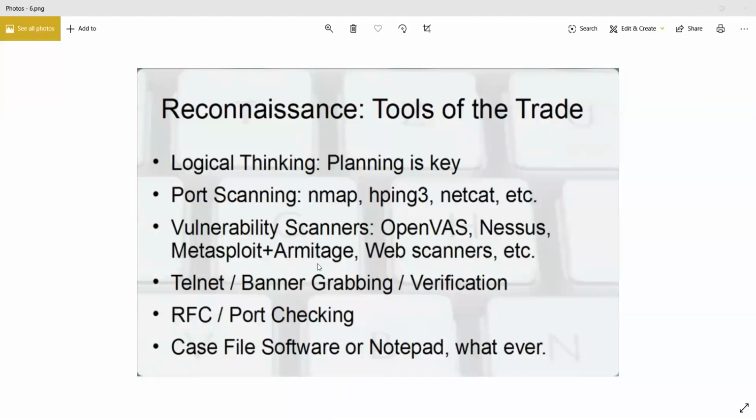You're talking about scanning and reconnaissance basically. Once you do port scanning, you try to figure out what ports are open on your target systems. Then you have your vulnerability scanners. These can help you figure out what vulnerabilities are present on your target systems. You have OpenVAS, which is an open source vulnerability scanner. Then you have Nessus. Now Nessus is a good scanner, but the thing is,